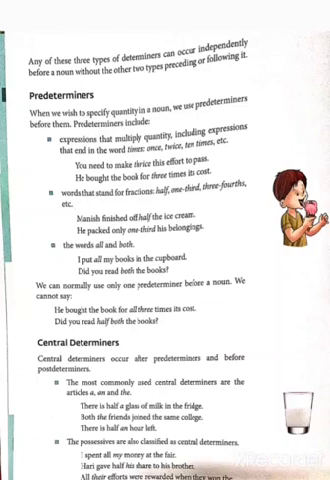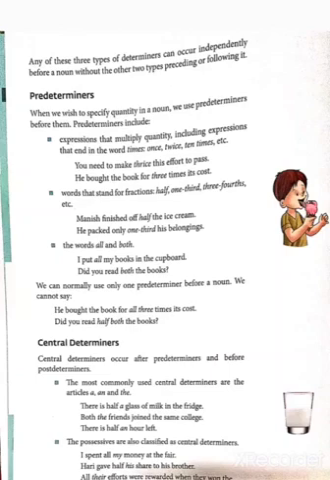We can normally use only one predeterminer before a noun. We cannot say he bought the book for all 3 times its cost. Did you read both the books? Books is a noun, and we know determiners are words used before a noun. Both is a determiner, in fact a predeterminer. And I put all my books in the cupboard.